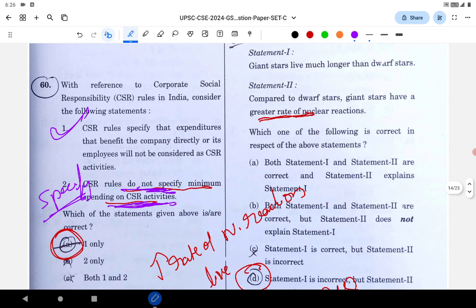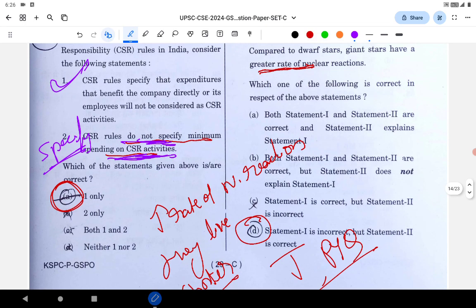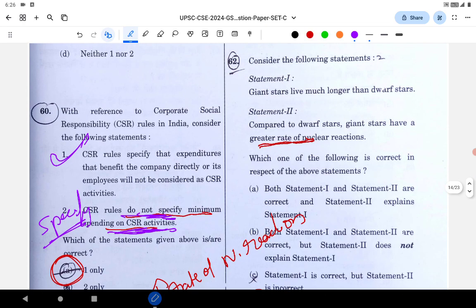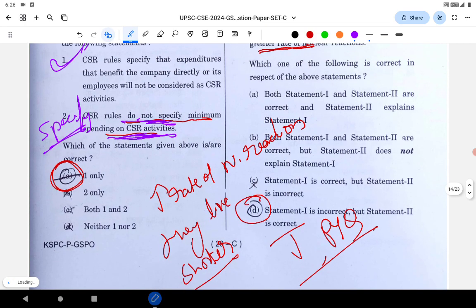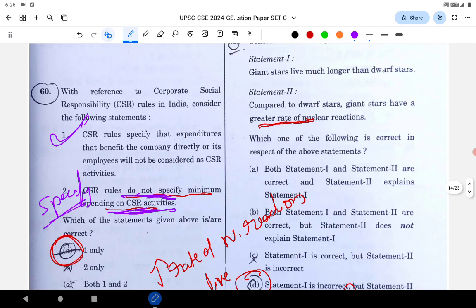One has to be wrong among statement 1 or statement 2. They are against each other, they are not complementary, they are opposing each other. One has to be wrong. Either the answer is C or the answer is D. So the correct answer is D. Actually it is not that giant stars live longer, it is the dwarf stars that live longer. So it's again a PYQ question. They've asked questions on supernova, giant stars and dwarf stars many times.